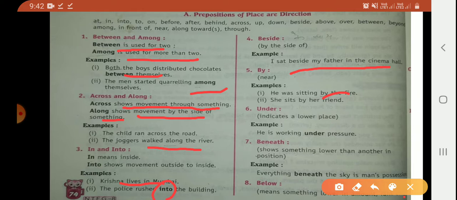Next is under. It indicates a lower place, for example, he is working under pressure. Under pressure is here. I have already told you, under is used to indicate a lower place.